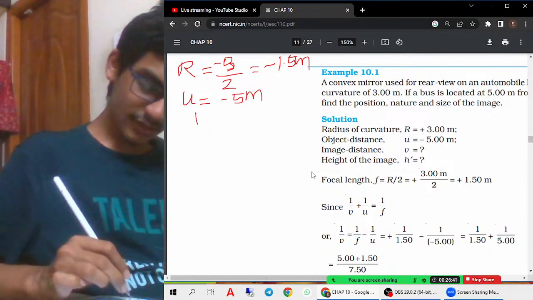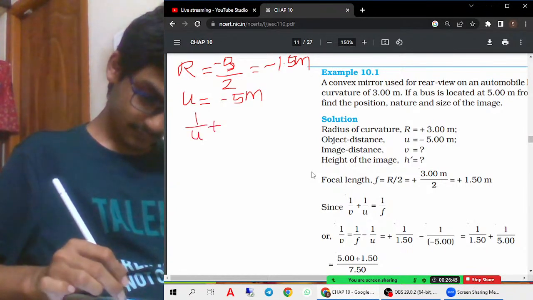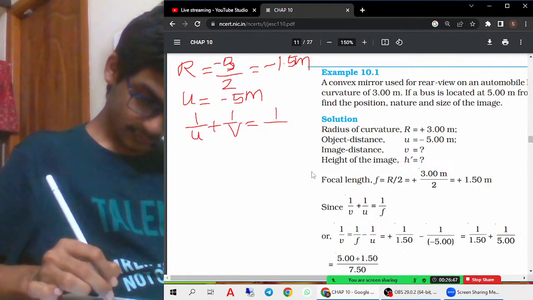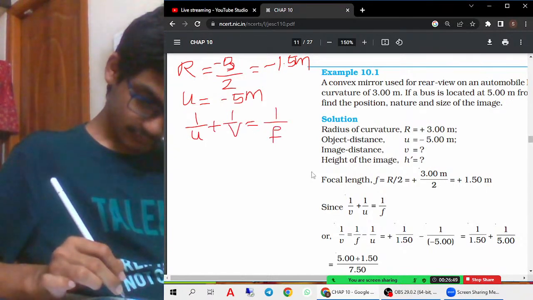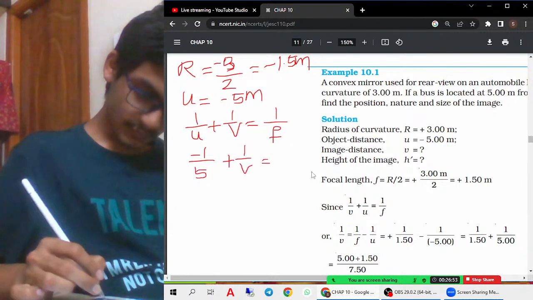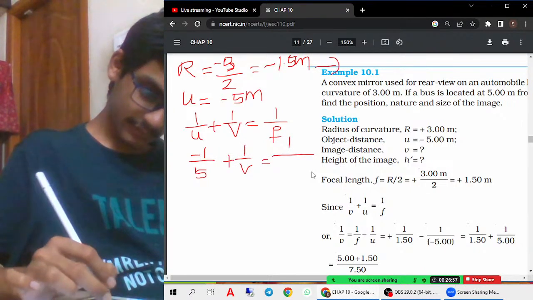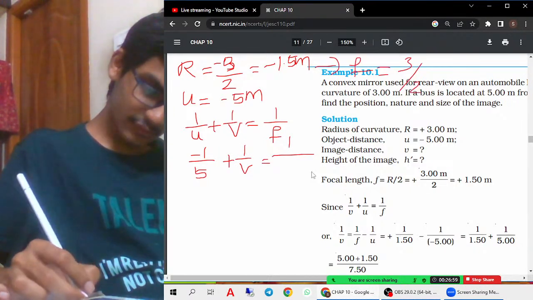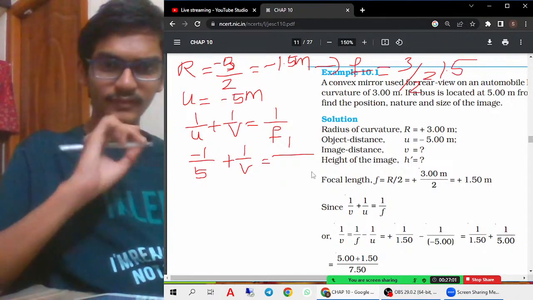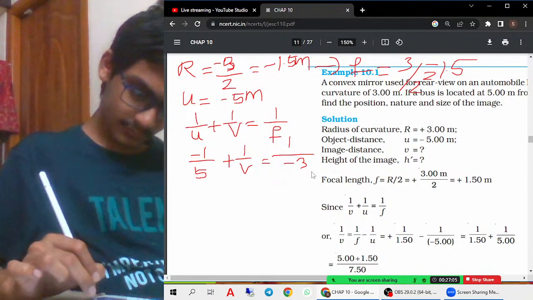Then let us use the mirror formula. So this is the focal length. The focal length is 3 by 2, so I am taking it as minus 3 by 2 only.